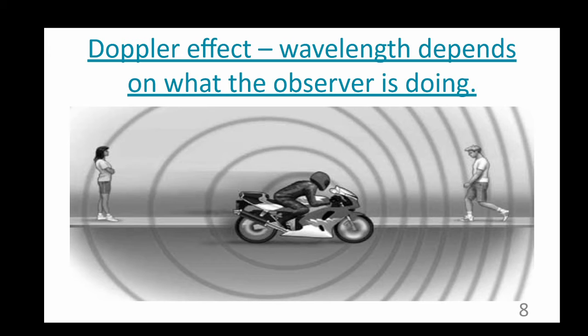For the image provided, the person on the right likely hears the motorcycle at a higher pitch than the person on the left, since the motorcycle is moving towards the person on the right. So they'll hear the motorcycle at a higher frequency and a shorter wavelength than the person on the left.